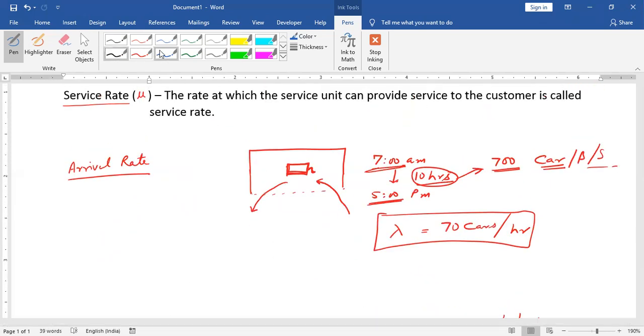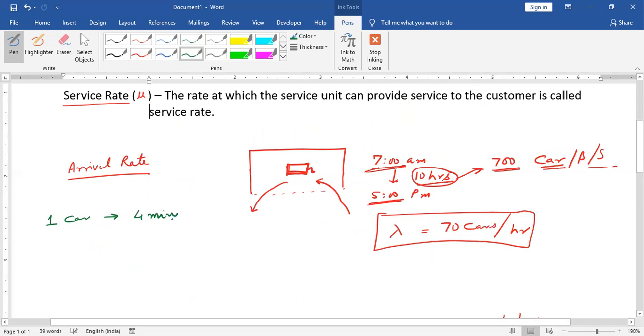For example, I found that for the first car, the filler will take 3, yeah, 4 minutes to fill the petrol in the car. That means the car arrived, he opened the nozzle, he started filling the petrol, and within 4 minutes he filled the petrol and took payment. That means that car is free from service. Okay. If the second one, a bike, is coming, then it will take 2 minutes. Right. Third car, it takes 10 minutes.